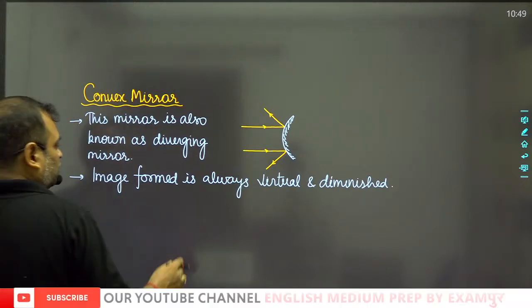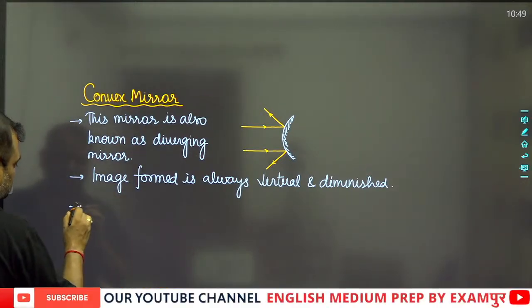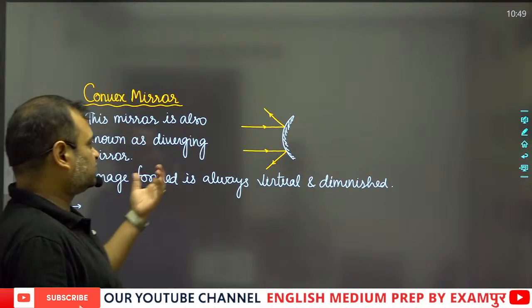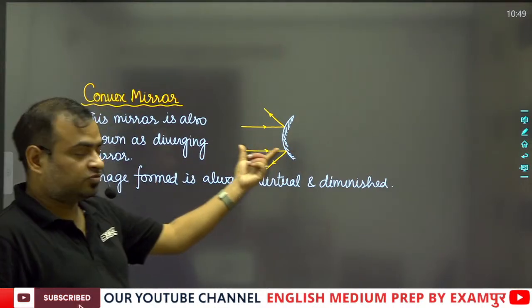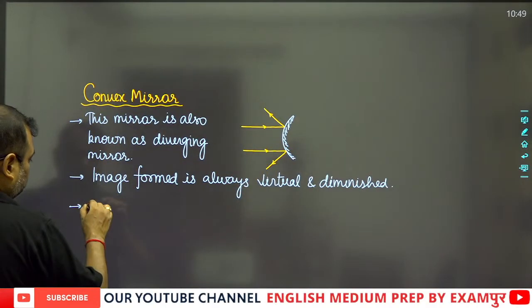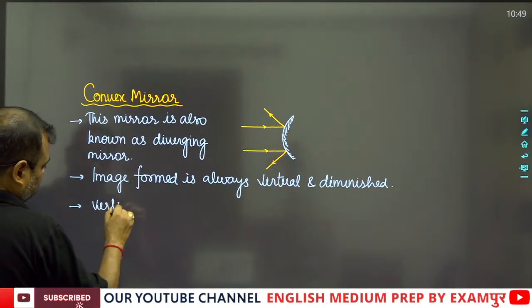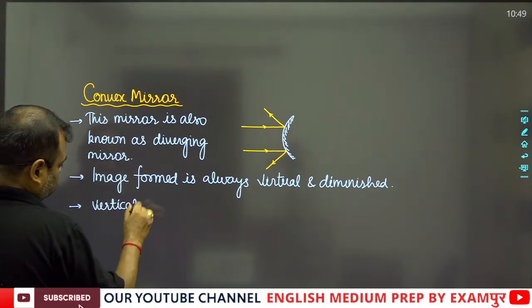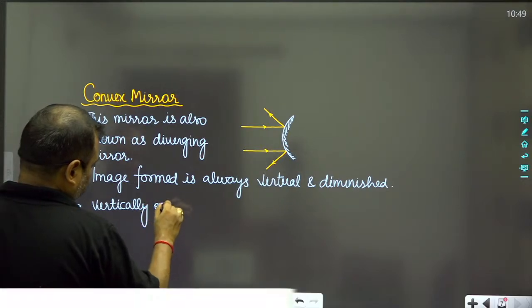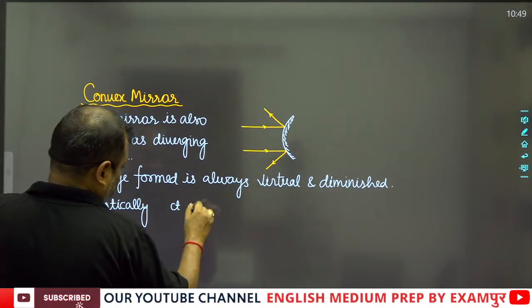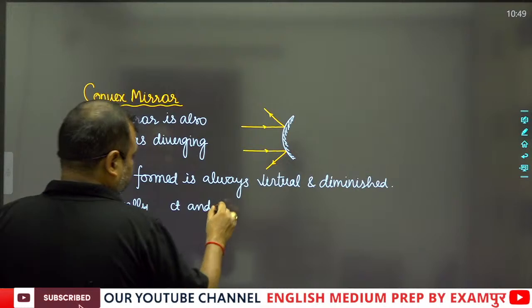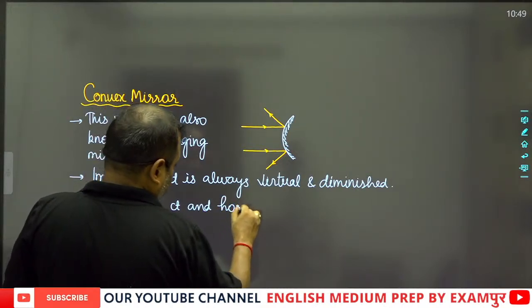Okay, so now another point is that here we can see that if the image is small, then obviously the image is vertically erect and horizontally inverted.